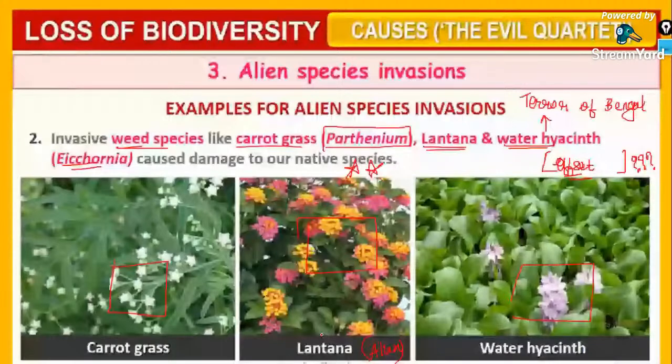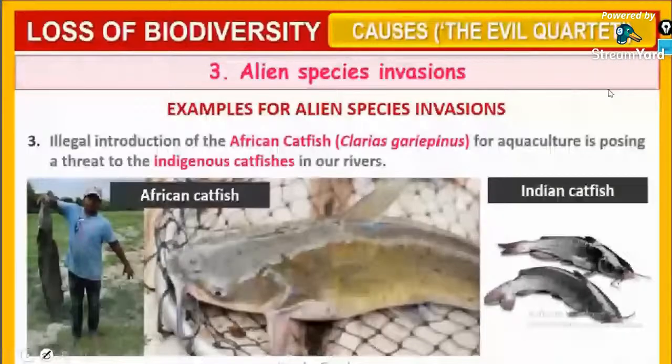Next is illegal introduction of African catfish, Clarias gariepinus, for aquaculture. What do you mean by aquaculture? Aquaculture means cultivation of fishes, large cultivation of fishes. You will call it as the aquaculture.